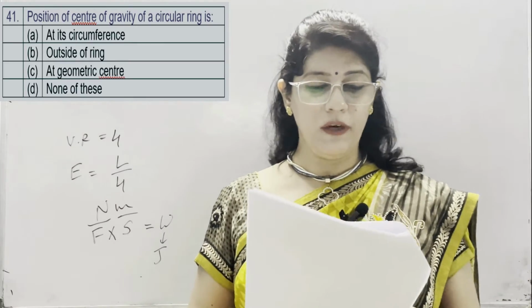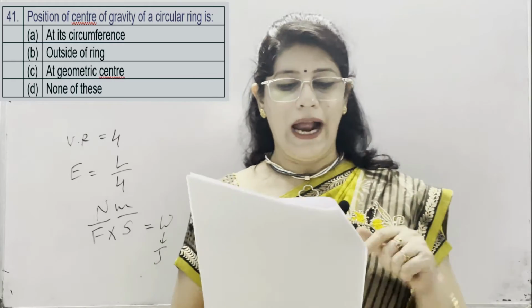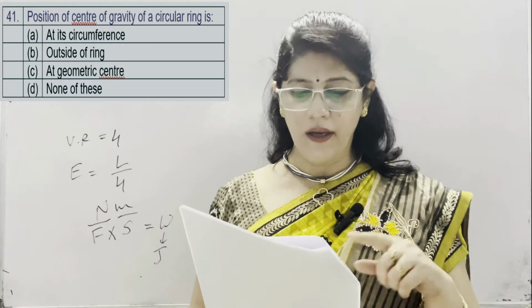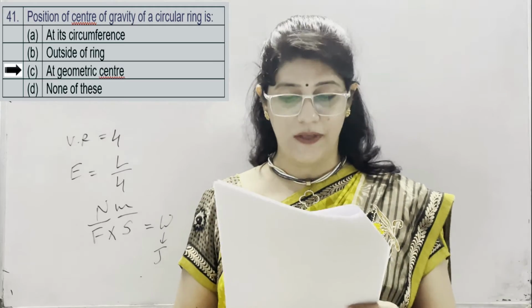Now question number 41, position of center of gravity of a circular ring is: at its circumference, outside the ring, at geometric center, none of these. C is correct option, at geometric center.